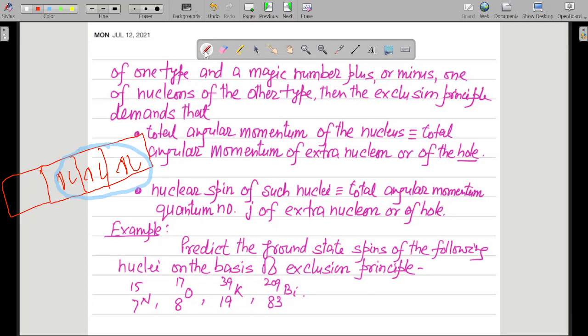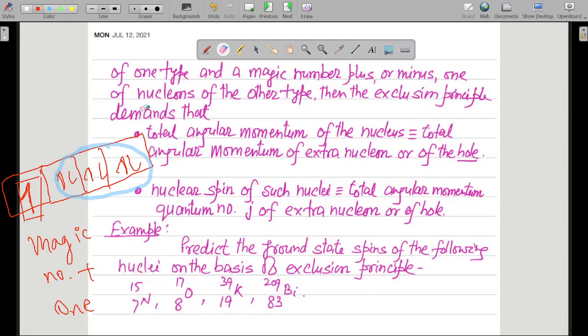Then for magic number plus one nucleon, what will happen? The total angular momentum of the nucleus will be the total angular momentum of this extra nucleon.